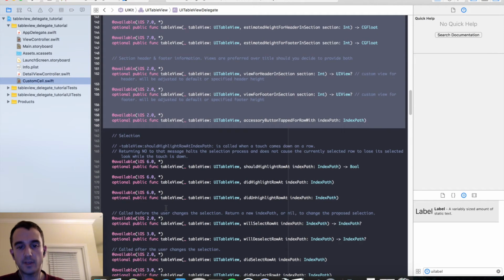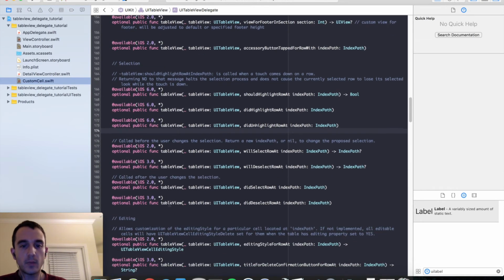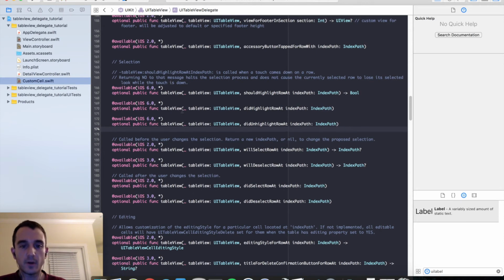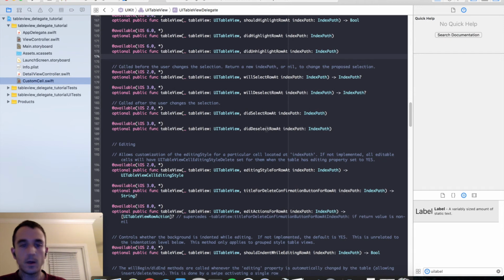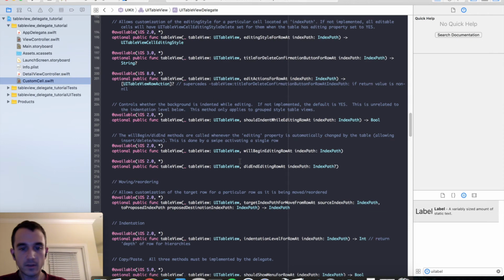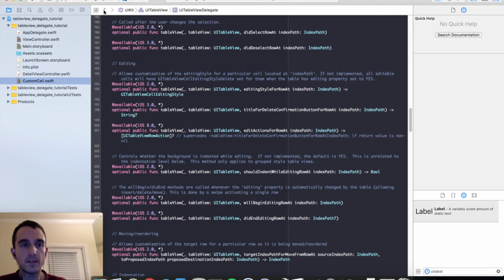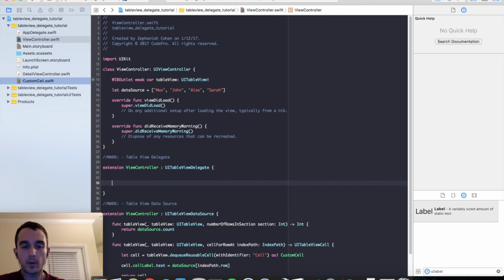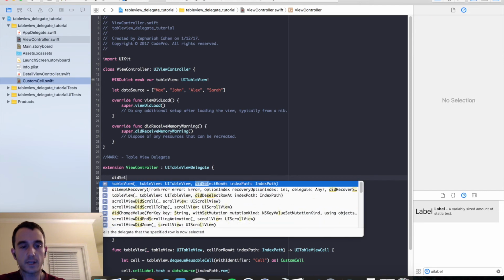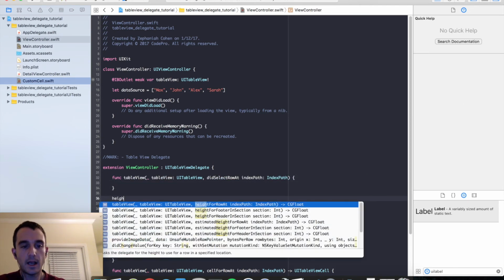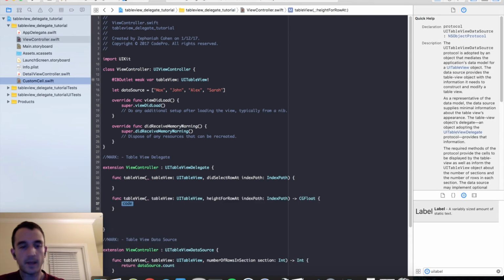We don't have to implement it, but if we want to manipulate the cell in any way, a lot of these methods are available for us to use to do those kinds of manipulations and modifications on cells. So it's a really good idea to take a look in this protocol and see what's available. The two big ones that we're going to be using are didSelectRowAt indexPath and heightForRowAt indexPath.